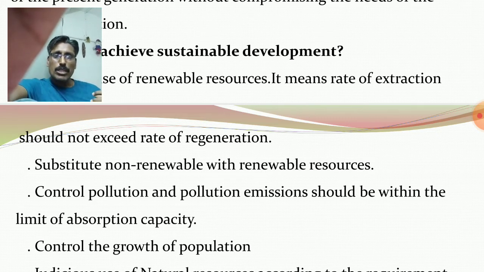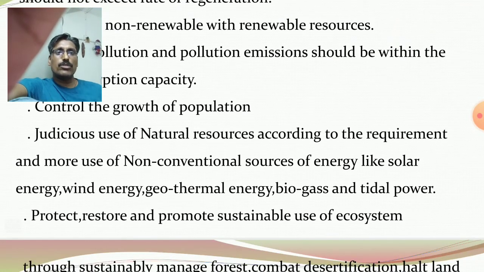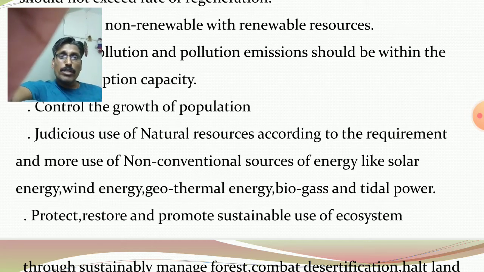Control growth of population. Judicious use of natural resources according to the requirement. Judicious means according to our need. We must use coal, petrol, diesel, and other natural resources according to our requirement. But we must use more non-conventional sources of energy like solar, wind, geothermal, biomass, tidal power.